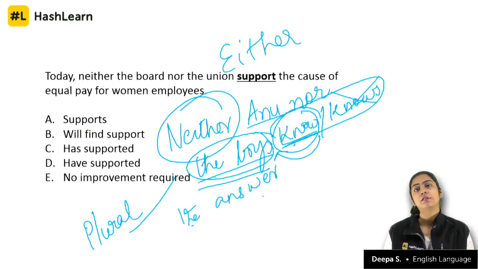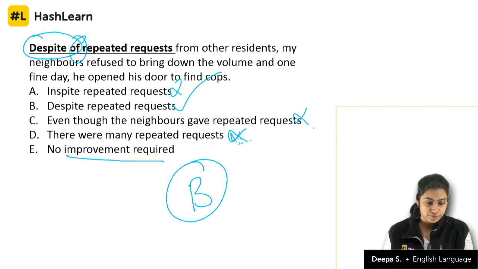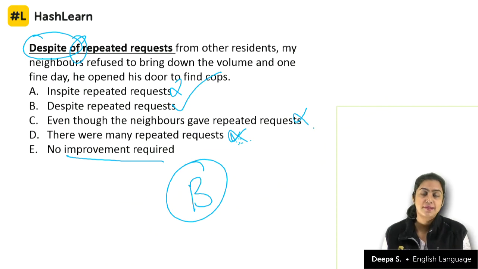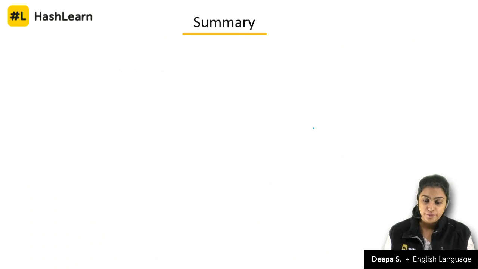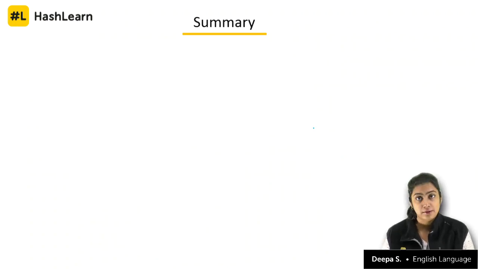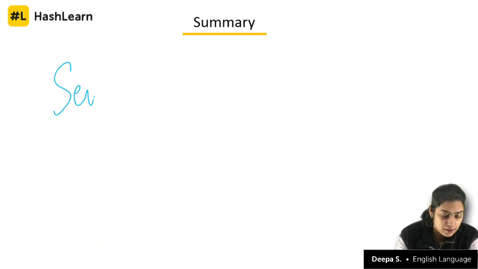So we've done subject verb agreement. We've done a phrase. Okay, this is also a starting sentence connector. All right. So we summarize with this. We've done sentence correction.